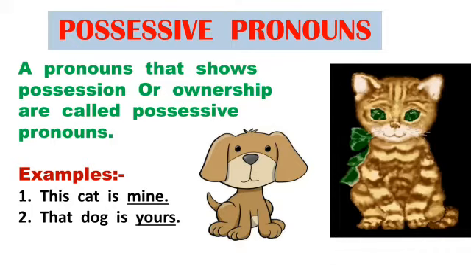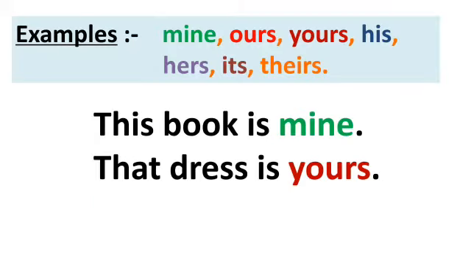Possessive pronouns. Pronouns that show possession or ownership are called possessive pronouns. For example, this cat is mine. It shows the possession that this cat is mine. So mine is a possessive pronoun. That dog is yours.